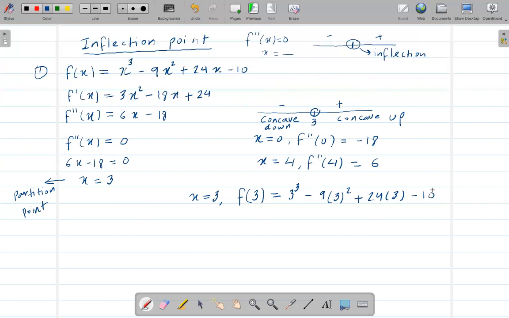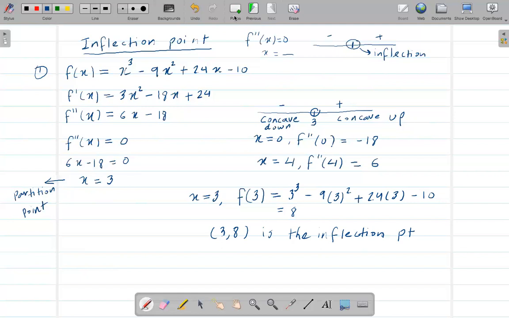You can use a calculator and you will get 8. So that means (3, 8) is the inflection point. So yes, this is how you find the inflection point.